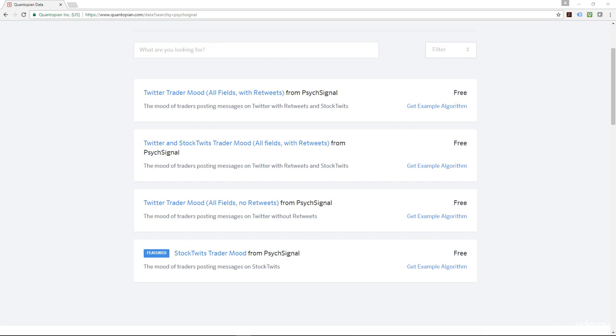The first one is Twitter Trader Mood, all views with retweets. The second one is Twitter and Stock Tweet Trader Mood. The third one is just Twitter Trader Mood with no tweets, no retweets at all. And the last one is just Stock Tweets Trader Mood.